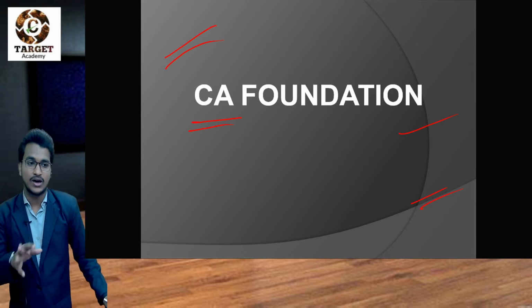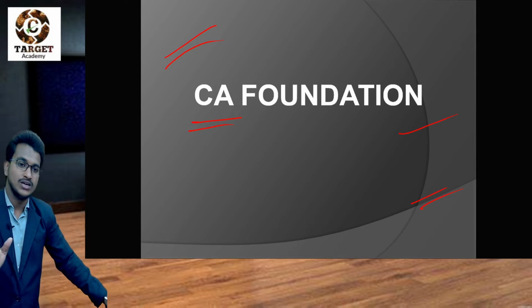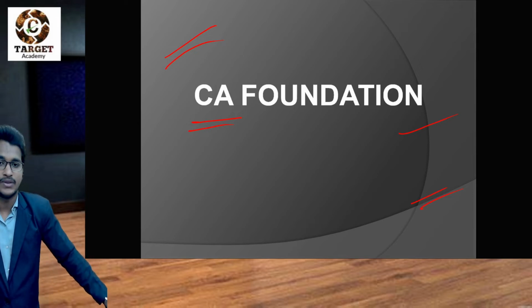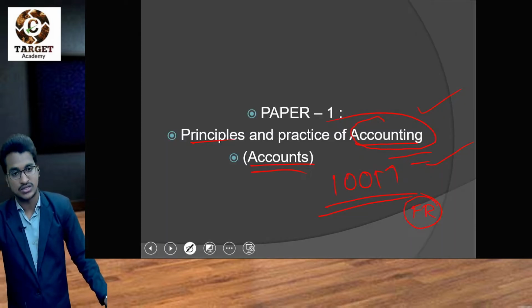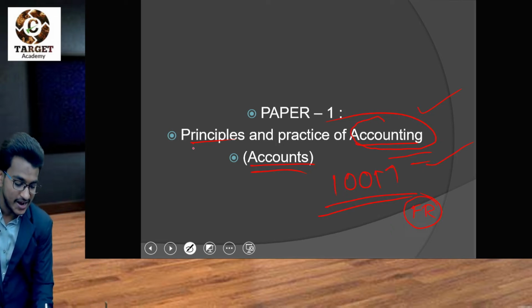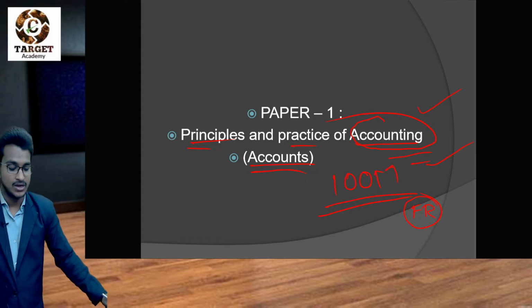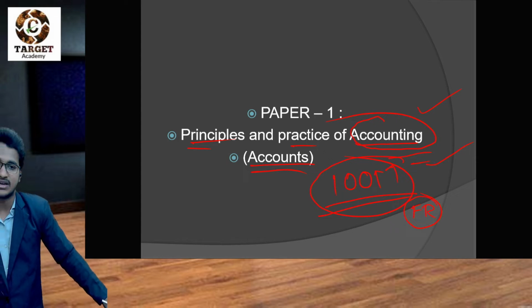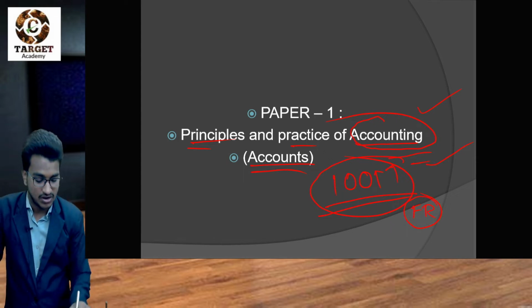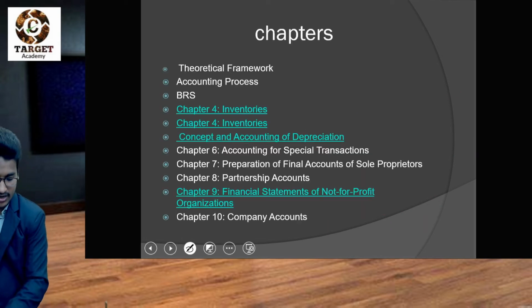I think all of you cleared your plus two or your intermediate, then you came for CA Foundation. In CA Foundation, there are 4 papers. Out of 4, paper 1 is accounts. The paper name is Principles and Practice of Accounting. We simply call it accounts. This paper is for 100 marks in your final exam. That means in your board exam, this is for 100 marks.